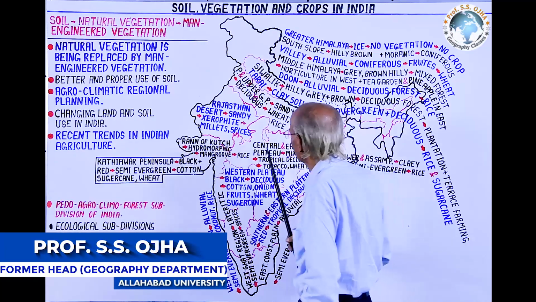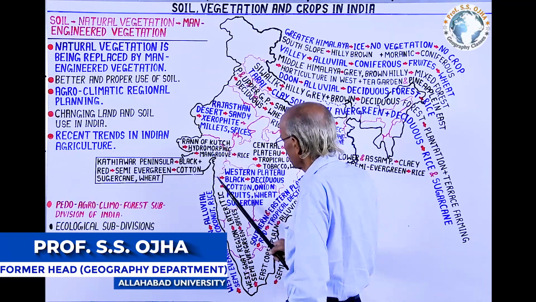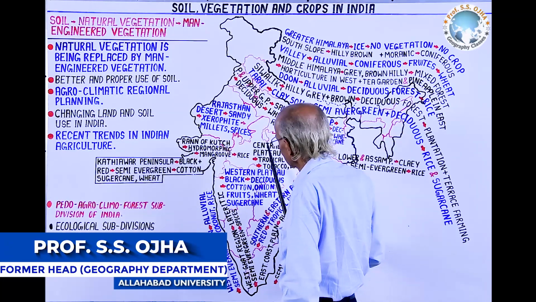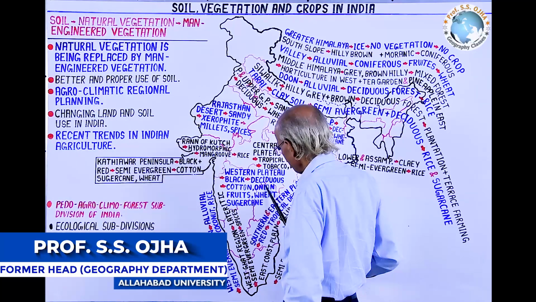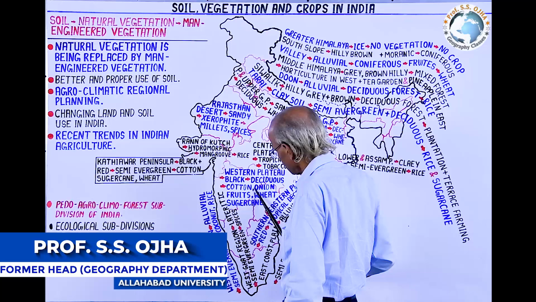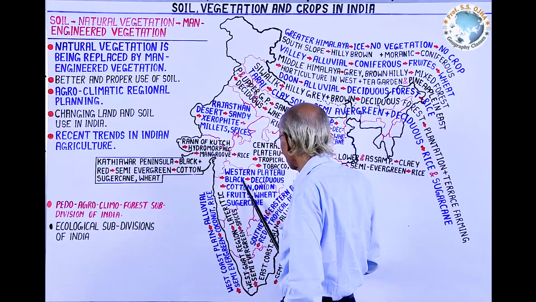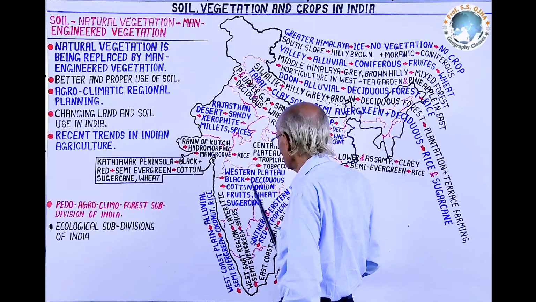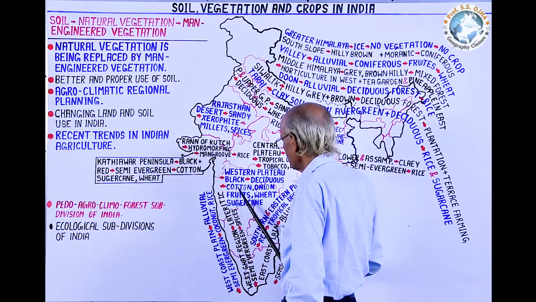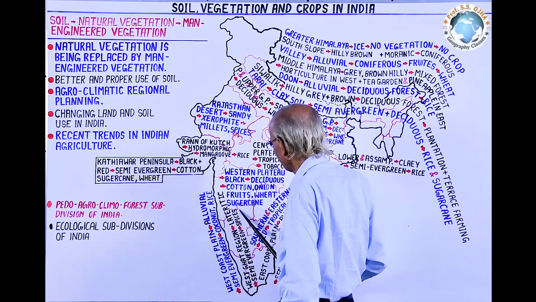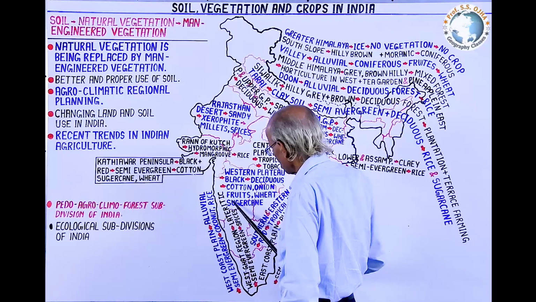Now, regarding the plateau, here the Western Plateau consists of black soil spreading in Maharashtra, southwest MP, northwest Telangana and northern Karnataka. And this Western Plateau has black soil where forest is of deciduous nature, but that has been cut and replaced by man-engineered vegetation or crop, that is mainly cotton, onion, different fruits, and wheat and sugar cane. Thus, this is a unique type of ecological region.